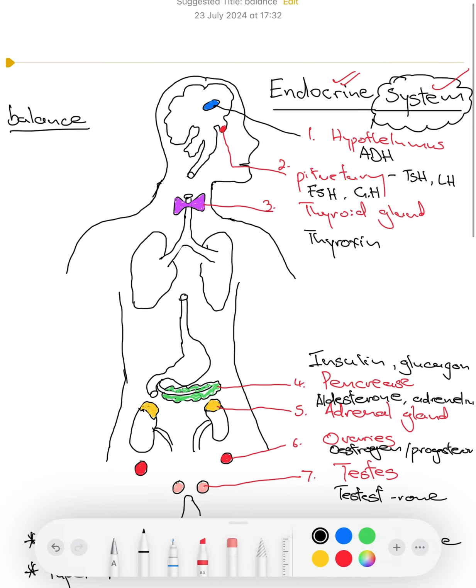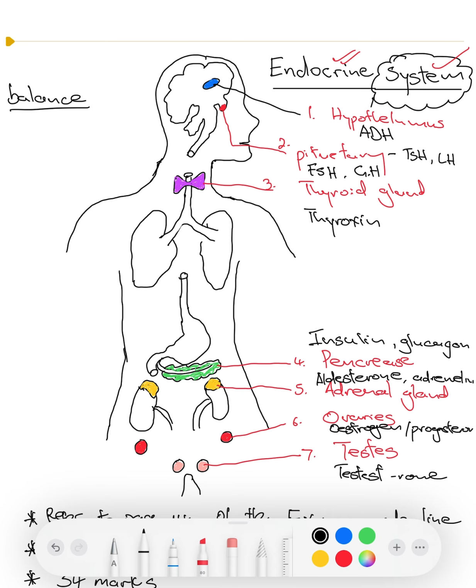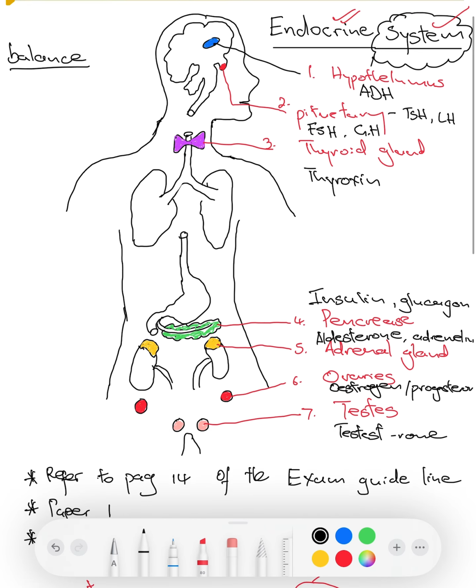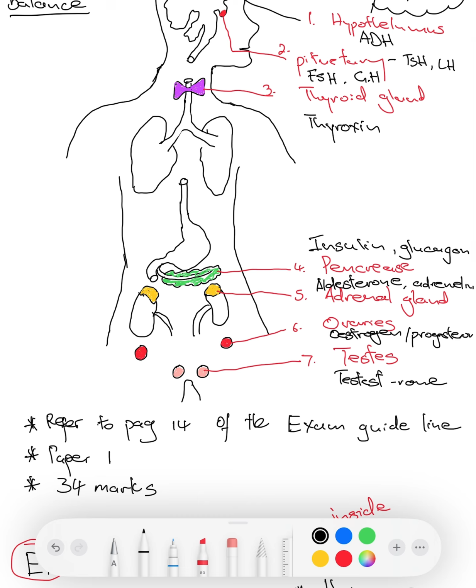Let's recap. The hypothalamus secretes ADH. The pituitary gland secretes TSH, LH, FSH, and GH. The thyroid gland secretes thyroxine. The pancreas secretes insulin and glucagon. The adrenal gland secretes aldosterone and adrenaline.